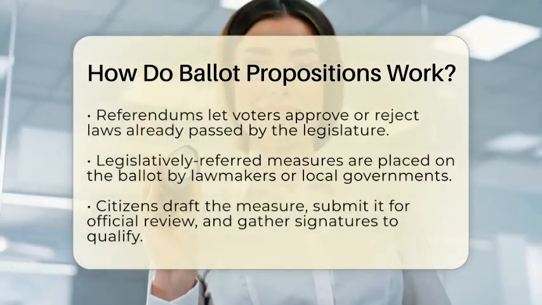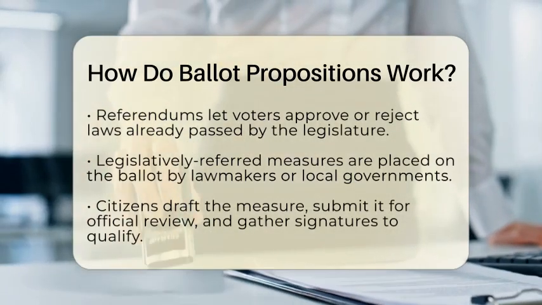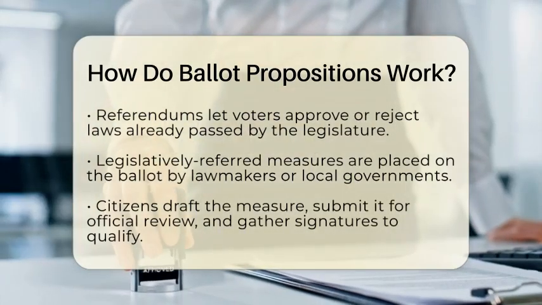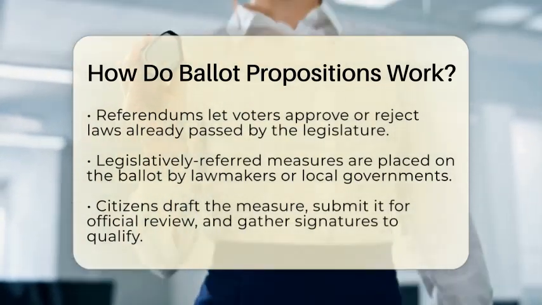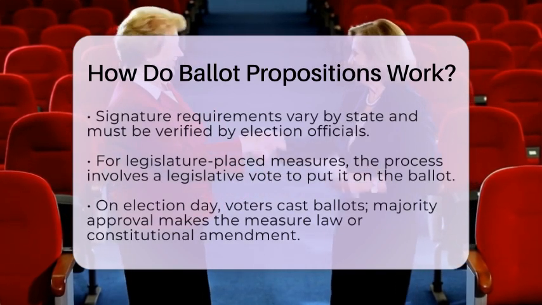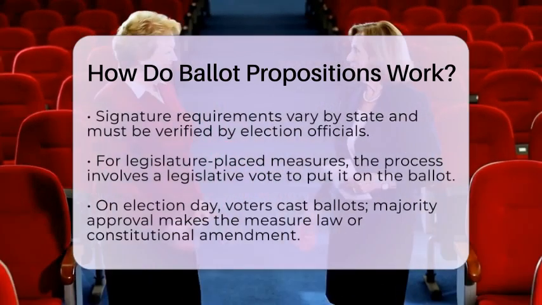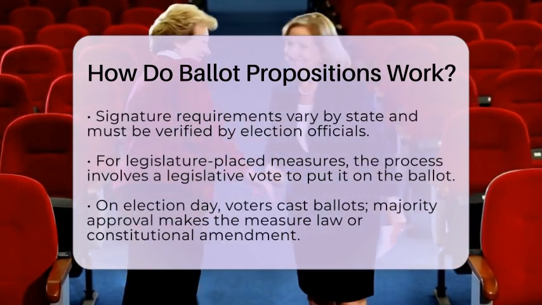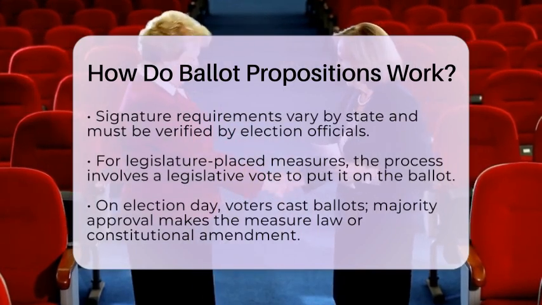The process begins with citizens drafting the text of the measure they want to propose. They then submit it to an official, often called the Attorney General, who prepares an official title and summary. Supporters of the measure gather signatures from registered voters to qualify it for the ballot. The number of signatures needed varies by state and can be thousands or even hundreds of thousands.